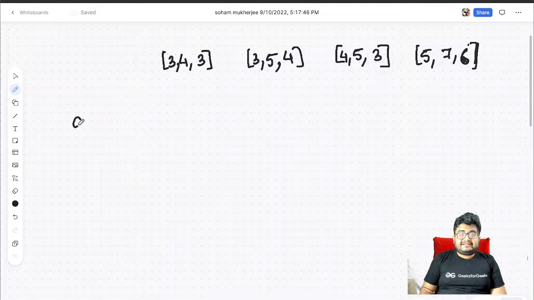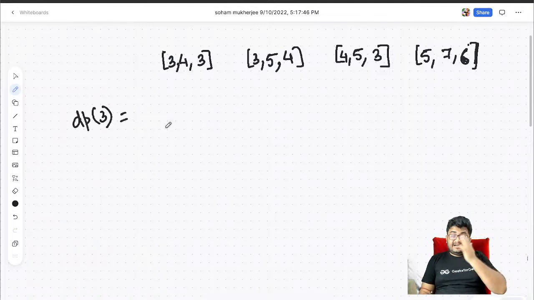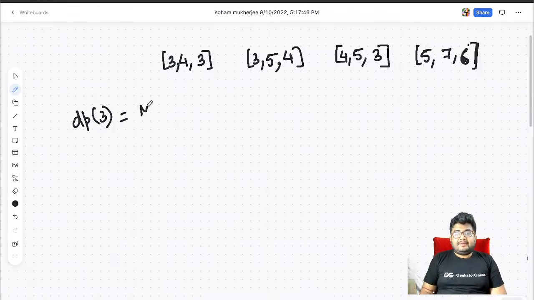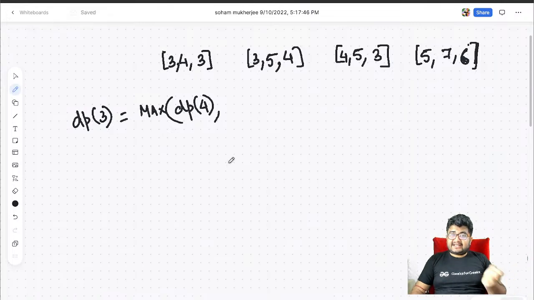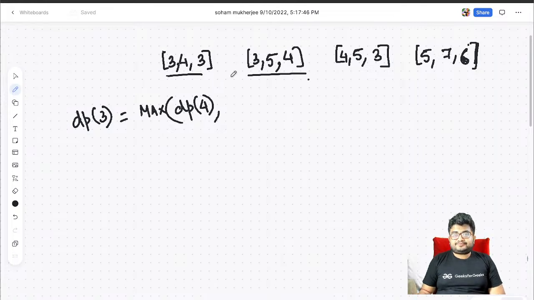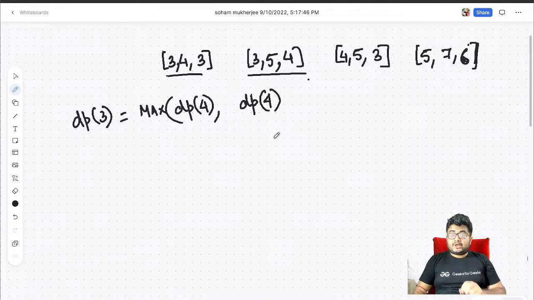So let's say we are at 3. So dp of 3. What is dp of 3? Either we can choose any segment that is starting at 3, or we will not choose. So it will be max of dp of 4, or we can choose the segment starting at 3. What are the segments starting at 3? 3, 4, 3 and 3, 5, 3. So let's say we choose 3, 4, 3. In that case, we'll directly next search at 4, because we cannot choose any range between 3 to 4.